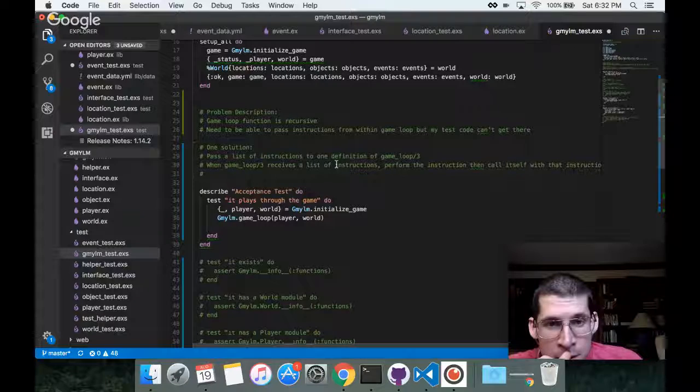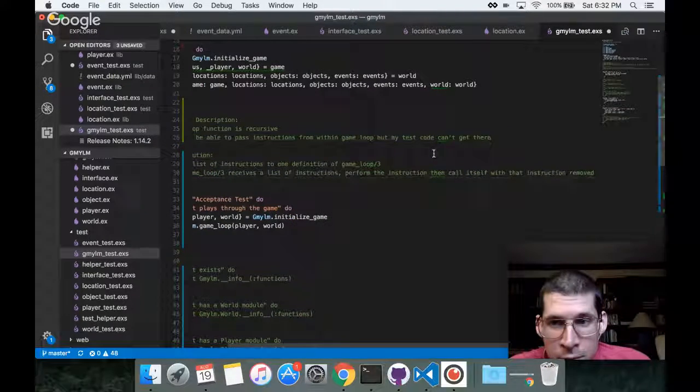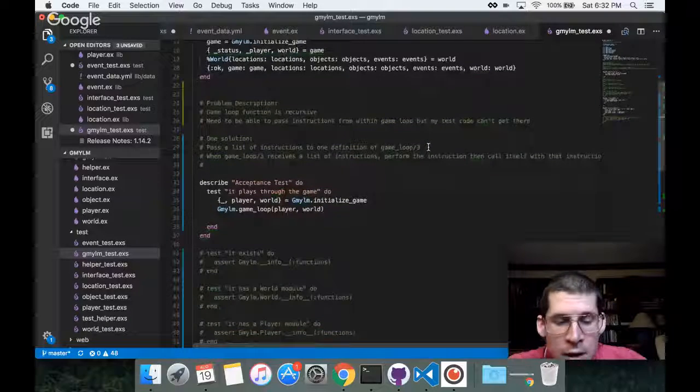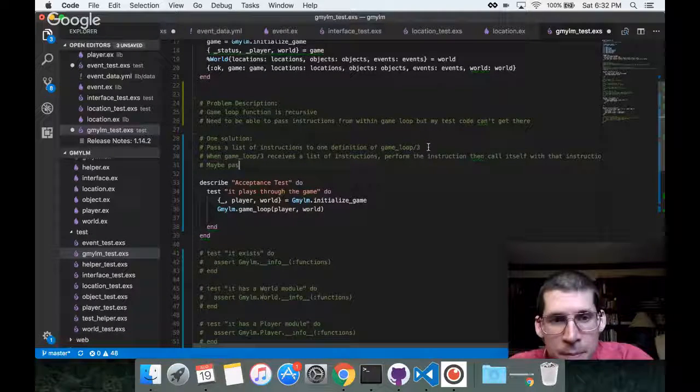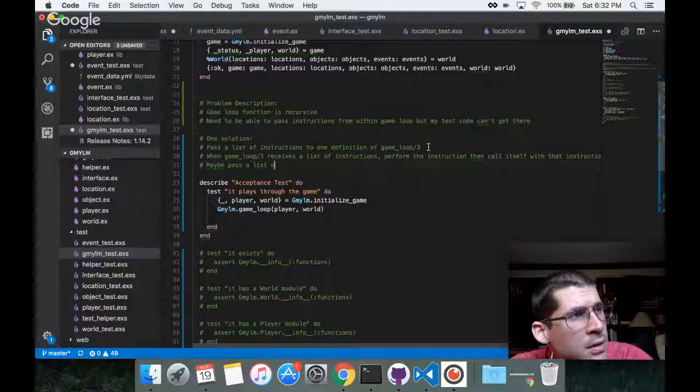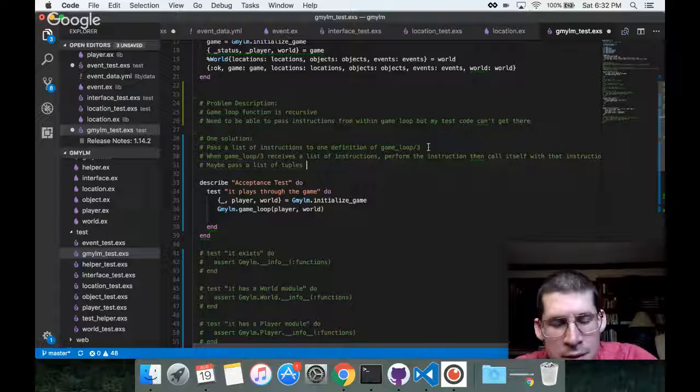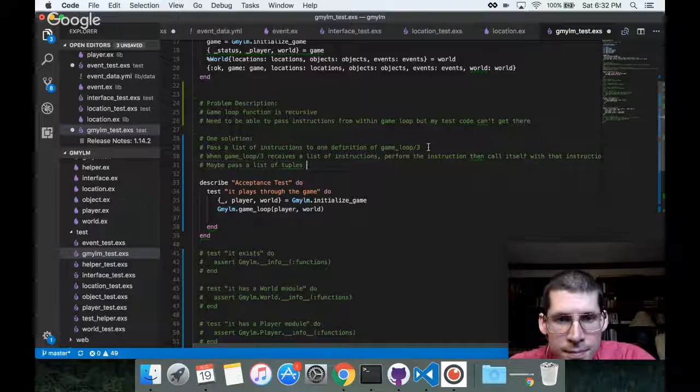When game loop 3 receives a list of instructions, perform the instruction, then call itself with that instruction removed. Maybe pass a list of key value pairs, a list of tuples, a list of, it doesn't matter, just a list of something, right? Maybe pass a list of tuples where the first element is an instruction and the second is assertions.